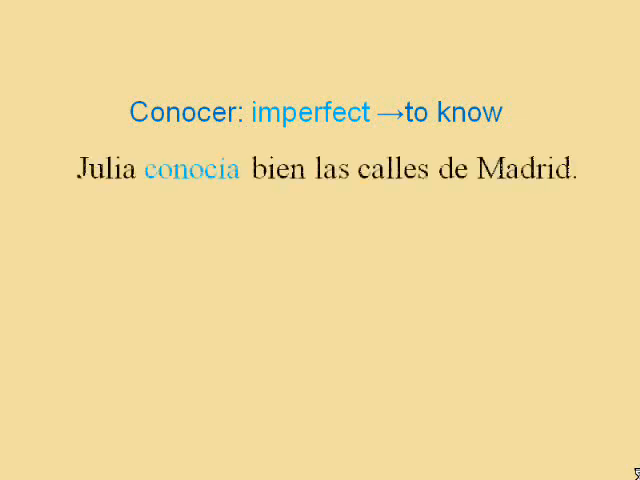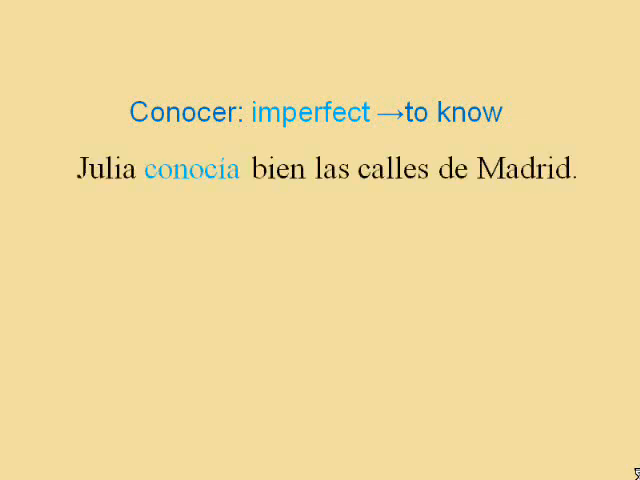Finally, it is worth noting that there are a number of Spanish verbs whose meaning changes depending on whether the preterite or the imperfect is used. So, for instance, with the verb conocer, the imperfect describes the state of knowing something in the past. Julia conocía bien las calles de Madrid.